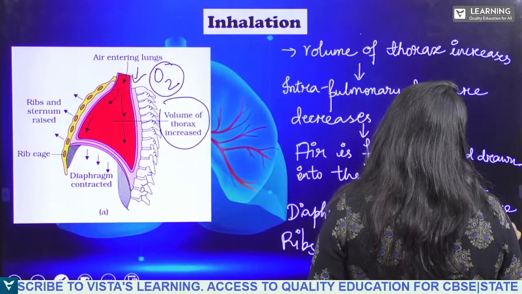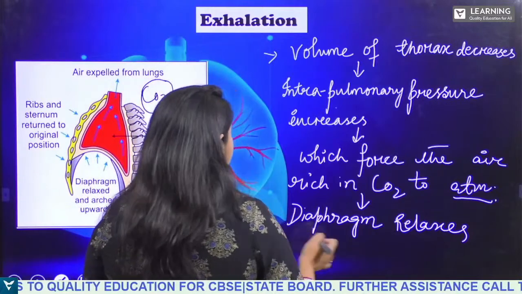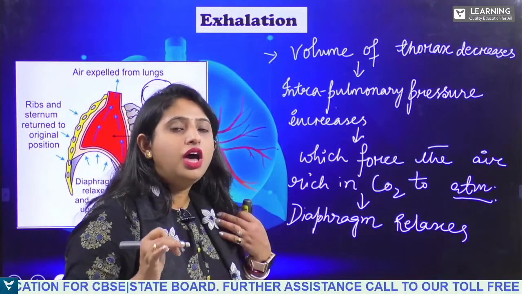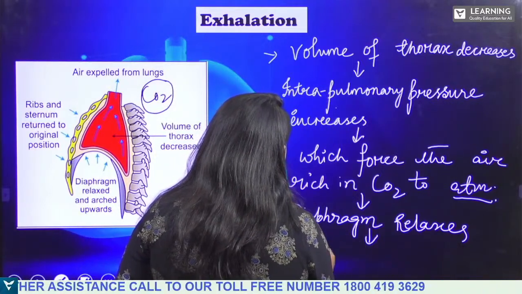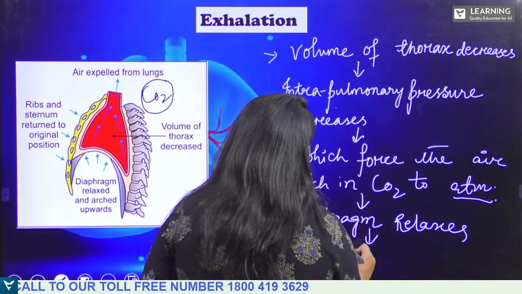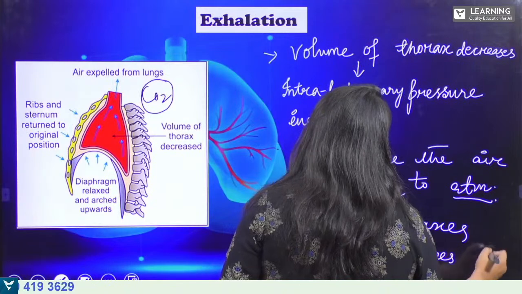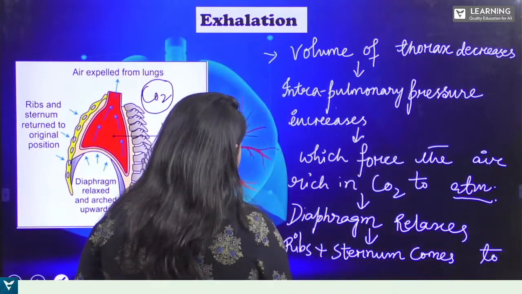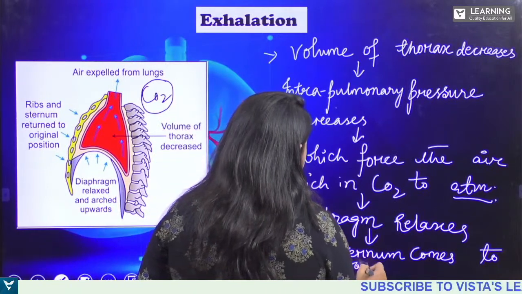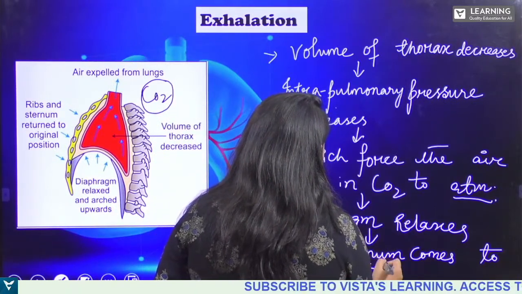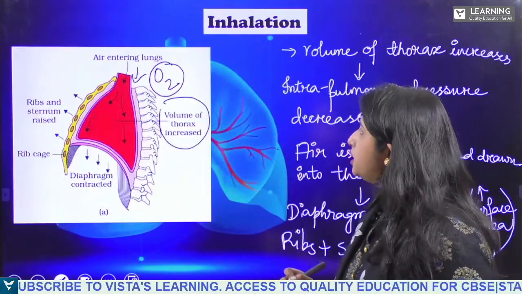Here the diaphragm relaxes, and the ribs plus sternum come to their original position. Is that clear? So this is what is happening in case of inhalation and exhalation.